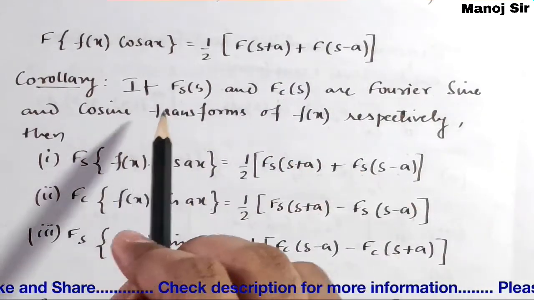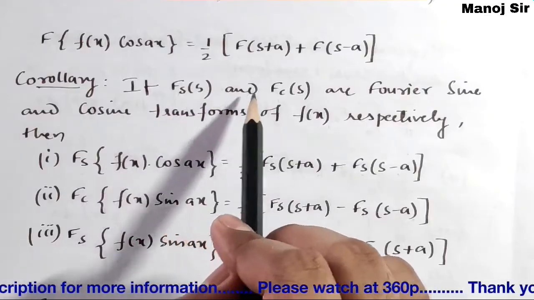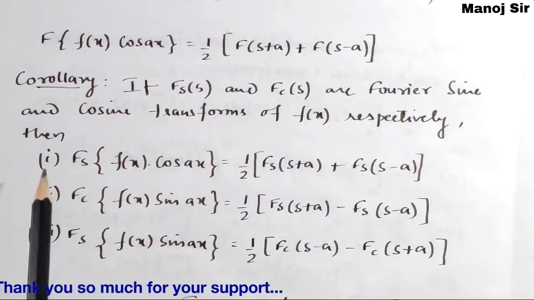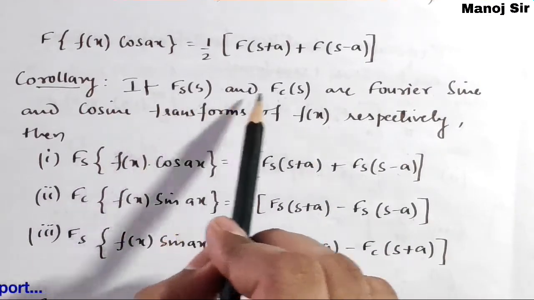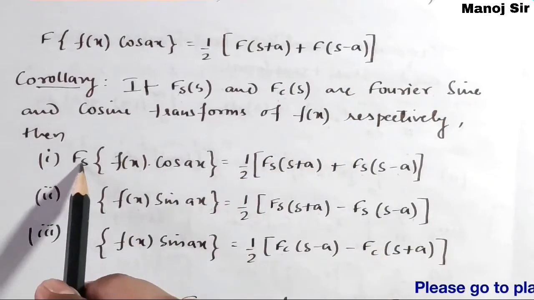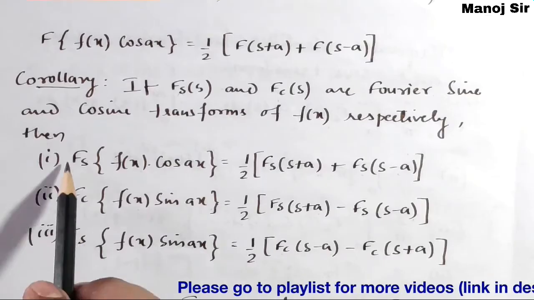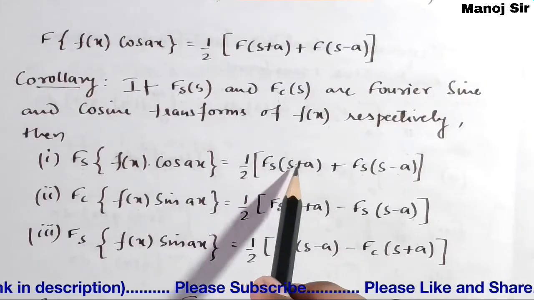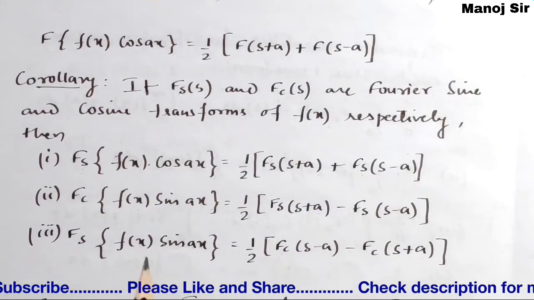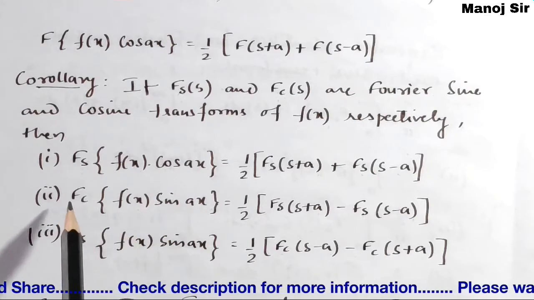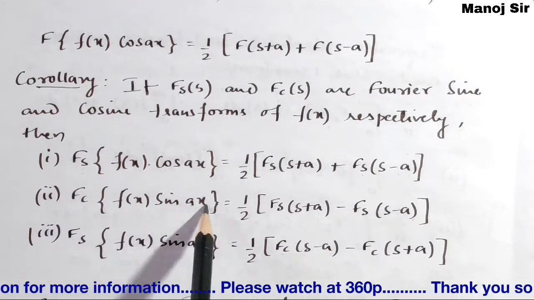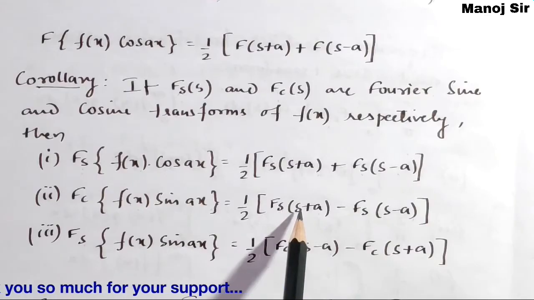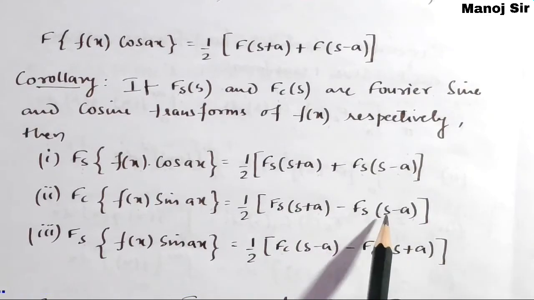Now we have corollaries. If the Fourier sine transform of s and the Fourier cosine transform of s are the Fourier sine and cosine transforms of function f of x respectively, with s and c in the subscript, then the Fourier sine transform of f of x into cos ax will become half of the Fourier sine transform of s plus a plus the Fourier sine transform of s minus a. Similarly, we can prove that the Fourier cosine transform of f of x into sin ax equals half of the Fourier sine transform of s plus a minus the Fourier sine transform of s minus a.